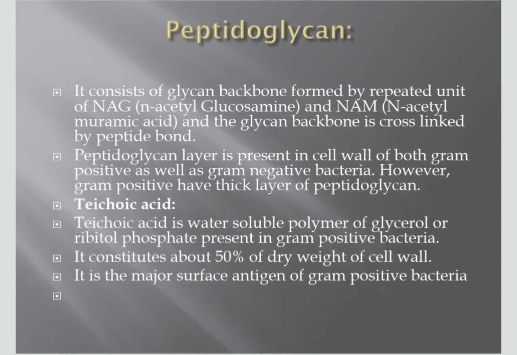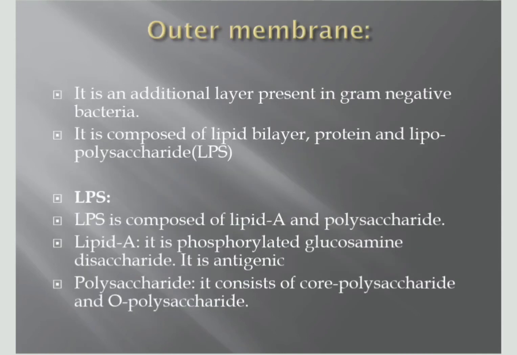This layer is present in the cell wall of both gram positive and negative bacteria. However, gram positive bacteria have a thick layer of peptidoglycan. Teichoic acid is a water soluble polymer of glycerol. It is also present in the gram positive ones.